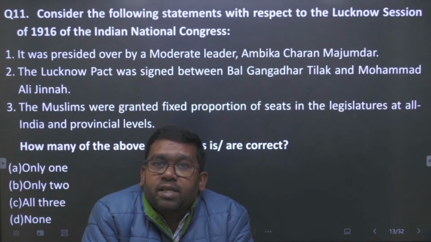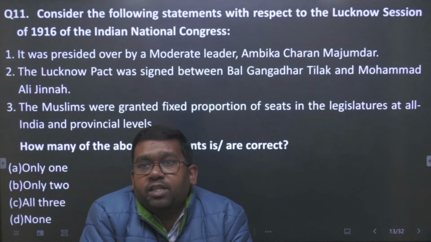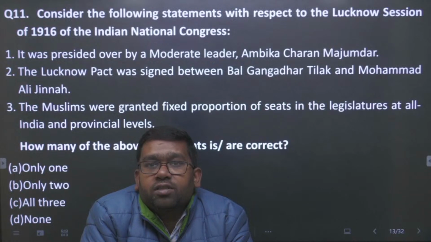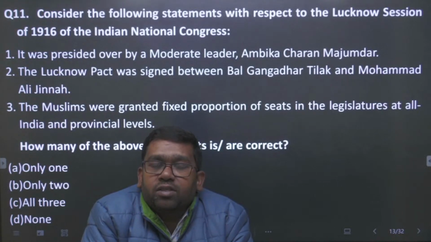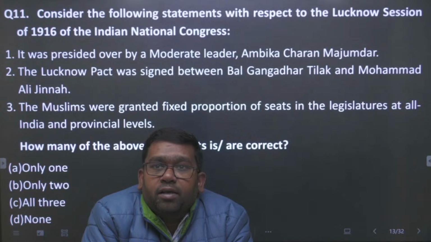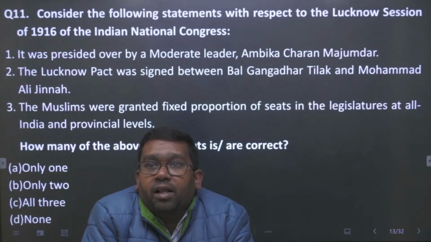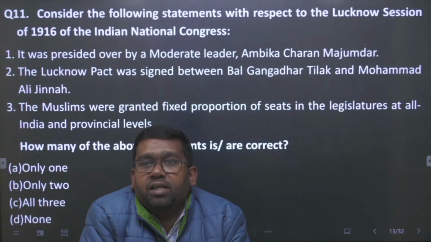So question 11 says that consider the following statements with respect to the Lucknow session of 1916 of the Indian National Congress. Okay. So this Lucknow session of 1916 was presided by a moderate leader, Ambika Charan Majumdar. Okay.